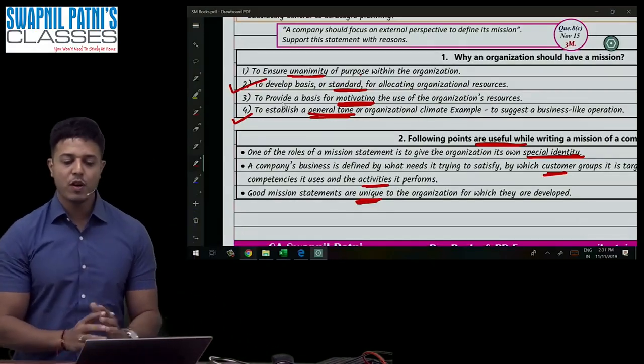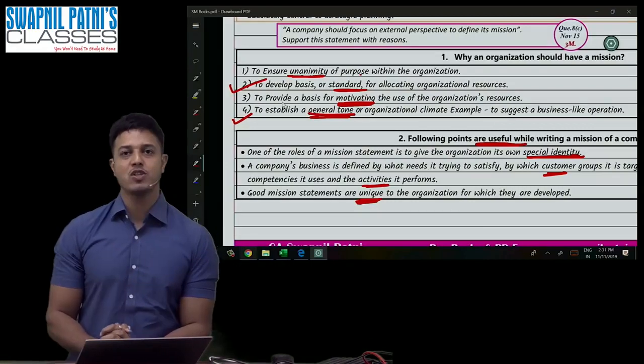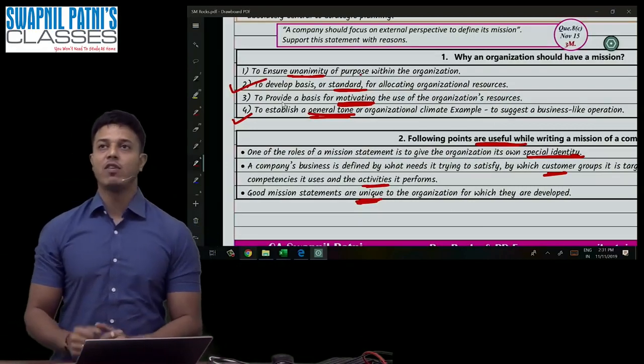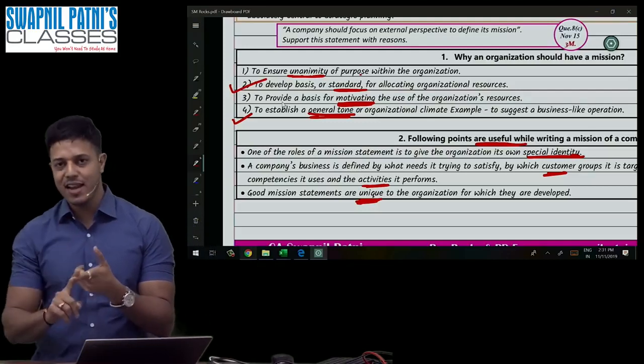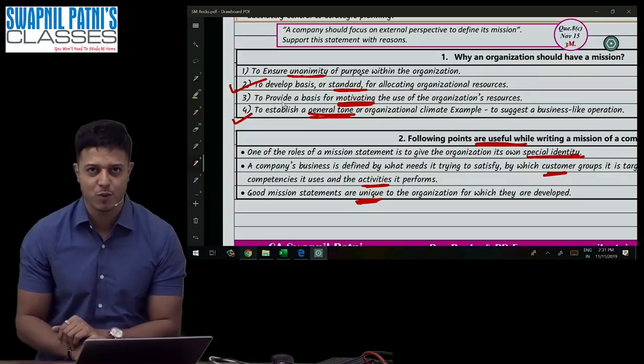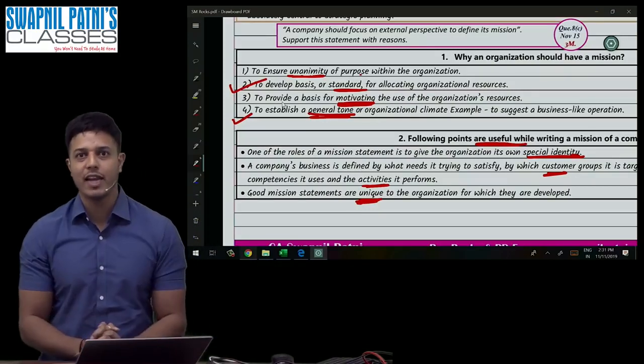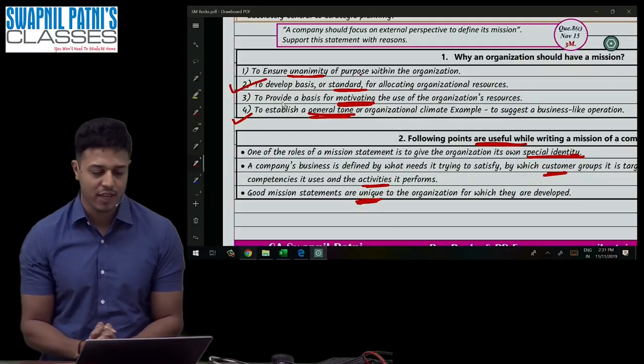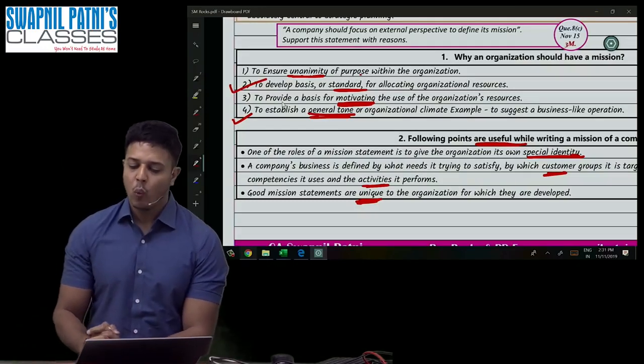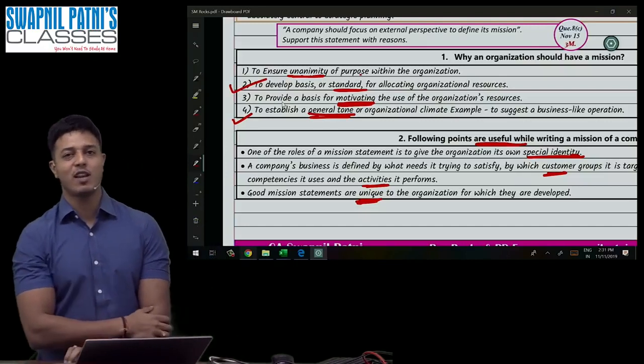So guys, we were discussing why an organization should have a mission. Number one, it will create unanimity. Number two, it will create a standard, general tone. And the last important point is motivation. It will create motivation to work hard in the organization. Okay. So the next question is, while writing a mission statement, what factors are required to be considered?